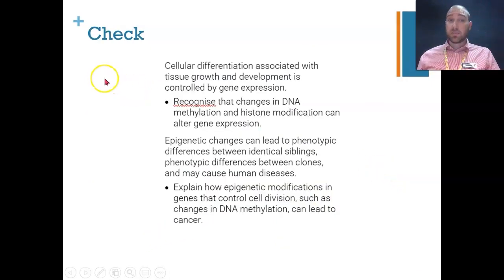So let's do our check. We talked about cellular differentiation and how we get different types of cells based on different genes being expressed within different cells. We talked about methylation and histone modification, and how that can alter the expression of genes. We talked about how epigenetic changes can lead to phenotypic differences between identical siblings, but also between clones, and it may cause human disease. And we talked about how epigenetics can possibly lead to cancer by affecting the methylation of genes that produce factors that might inhibit cancerous reproduction of cells.